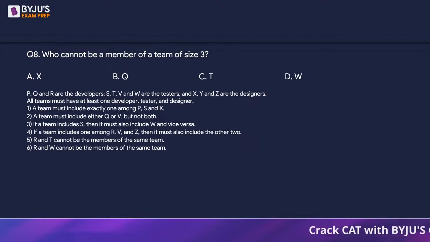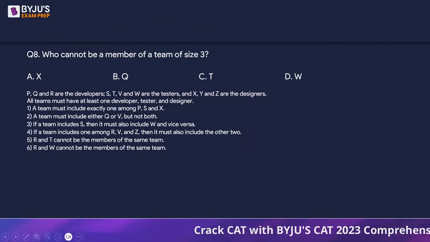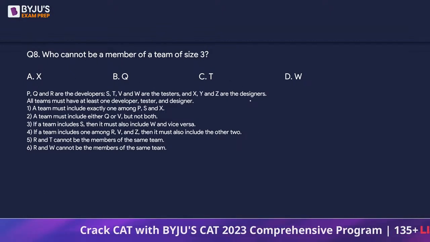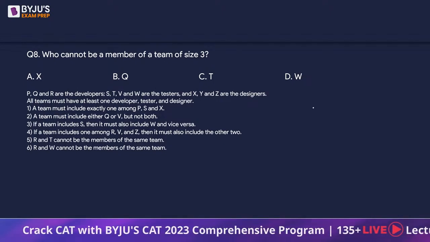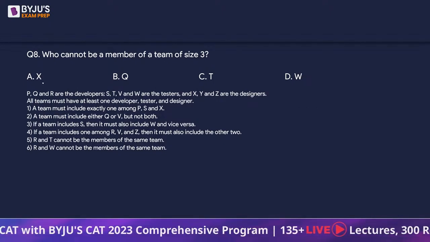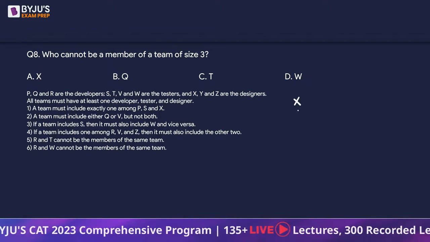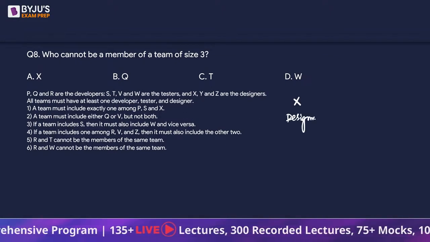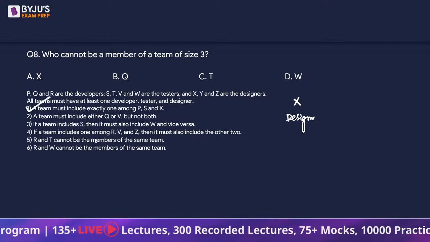Who cannot be? Right? So what we will be doing is we will be taking one by one every option and see can we form a team of three using that particular person. So suppose if I take an X, that means I have taken a designer, right? So the first statement is done.